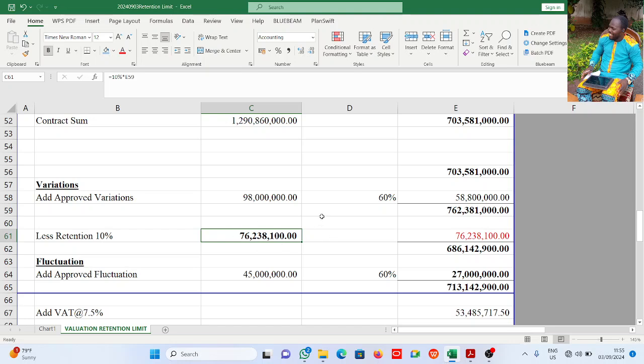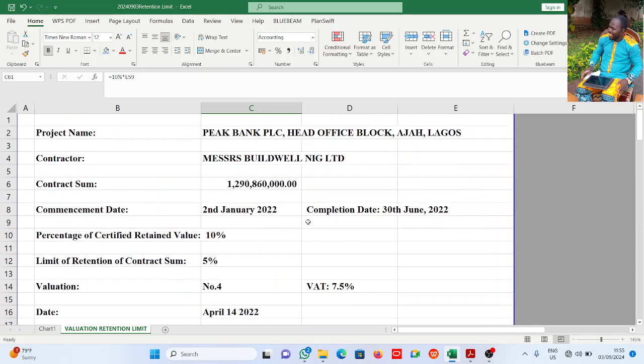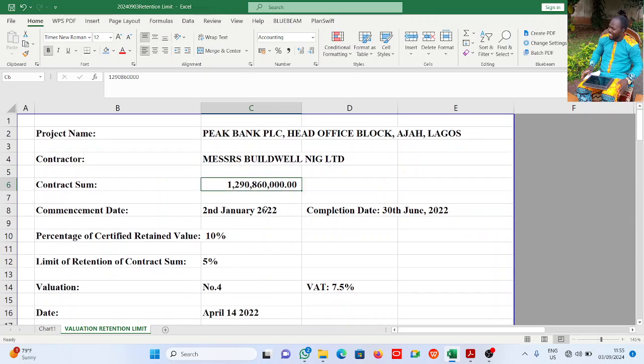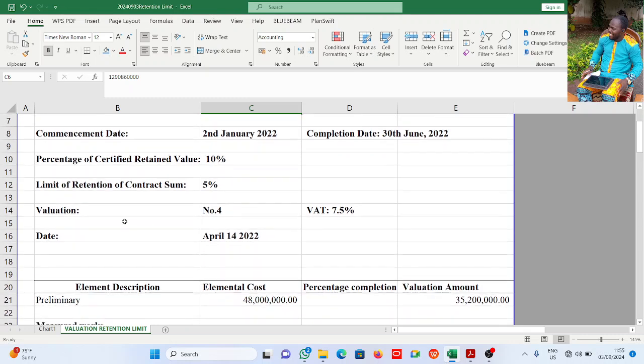Now let's come back to the particulars. The contract sum is 1.29 billion, in naira. It says the limit of retention of the contract sum is 5%.